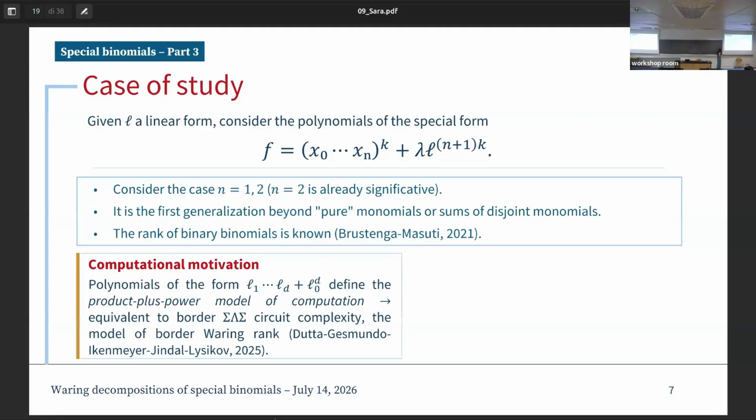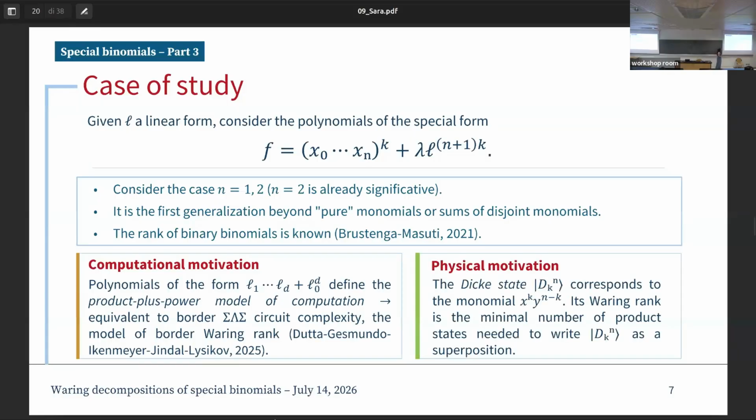Okay? But this is not the only reason for which I want to study this kind of polynomial. The first one, as a motivation, is a computational one. Indeed, these polynomials, which have this form, can define a new model of computation, the so-called product plus power model of computation, which turns out to be equivalent to sigma-pi-sigma circuits. Okay? And these are exactly the models which are usually exploited for computing the border Waring rank.